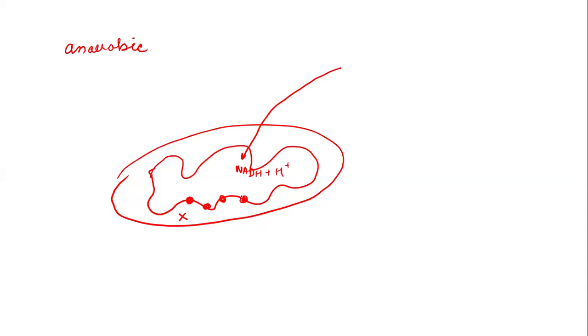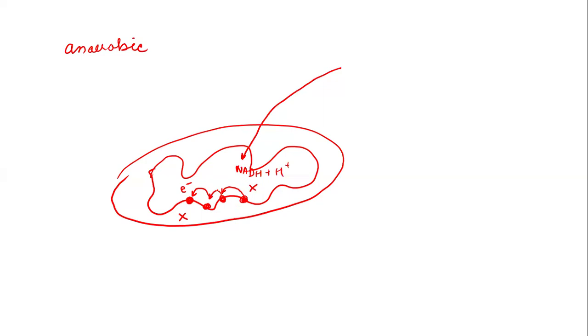The electrons will be transferred from complex 1 to complex 2 to complex 3 and 4, and there is no other species or acceptor available to pick up these electrons. So these complexes will refuse to accept further electrons from NADH.